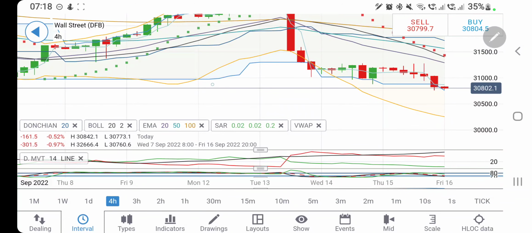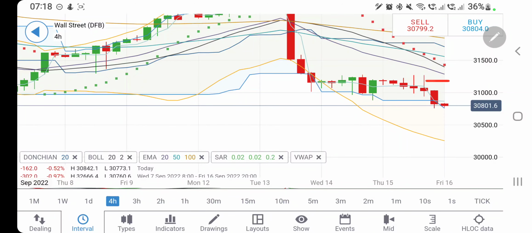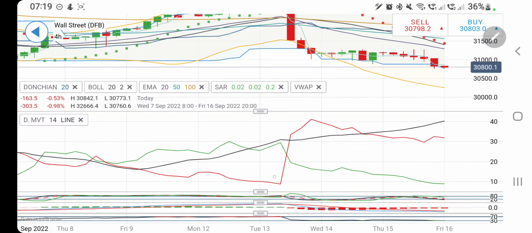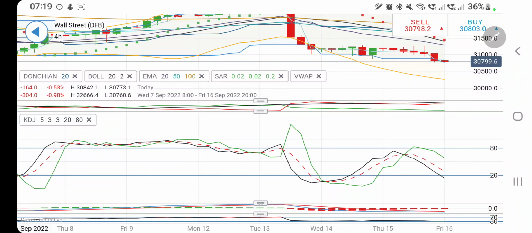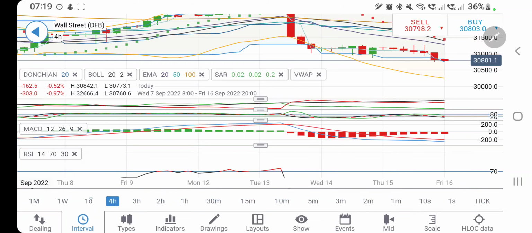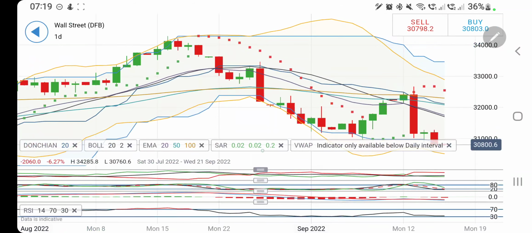Look at the 4-hour charts. On the 4-hour charts, see, it has formed a rhythm after consolidating candles. This is a breakout candle, and now it is trying to take shape for the next candle. Once it trades below 3750, expect that it may give you a further large candle. 3500 levels are possible. Directional movement is still bearish. Stochastic is looking downwards. The MACD is divergent and it is still bearish, and RSI is trading oversold.